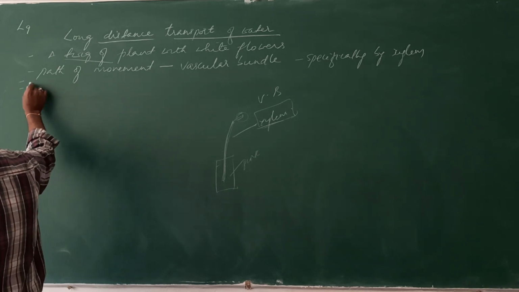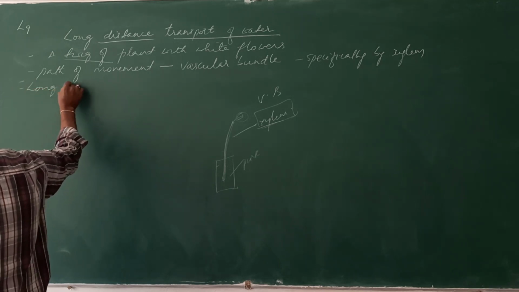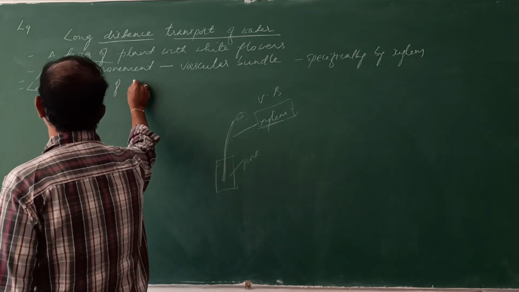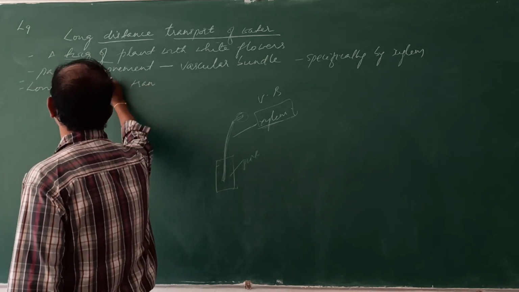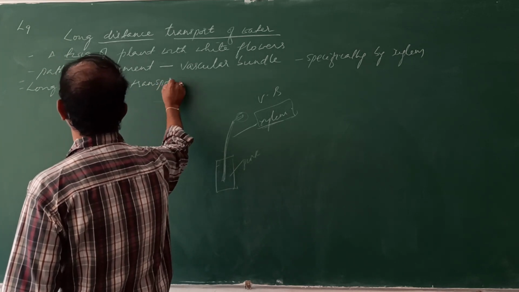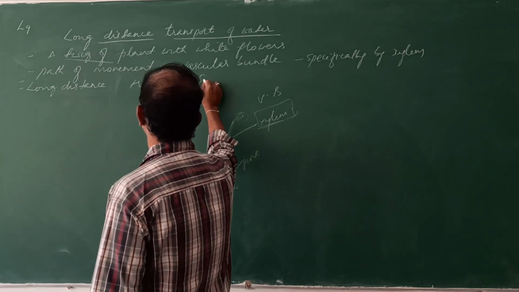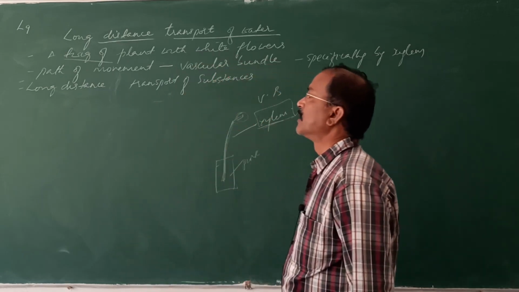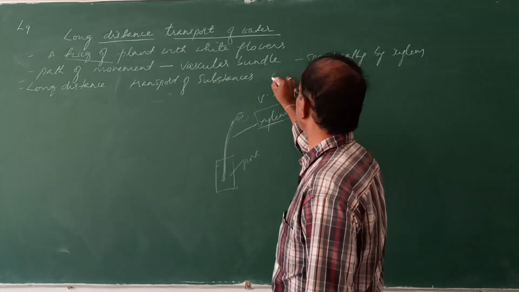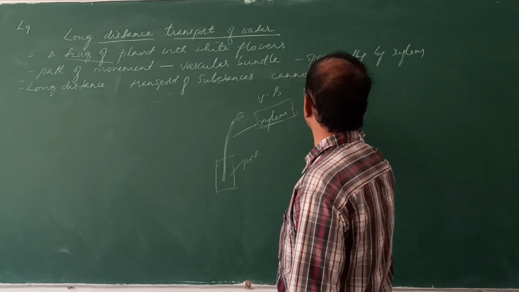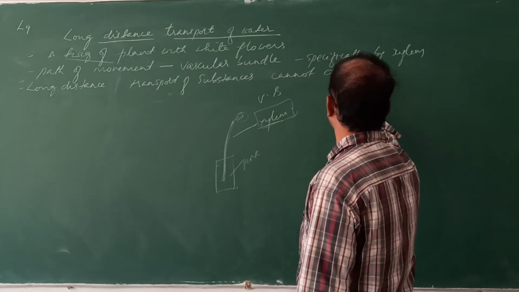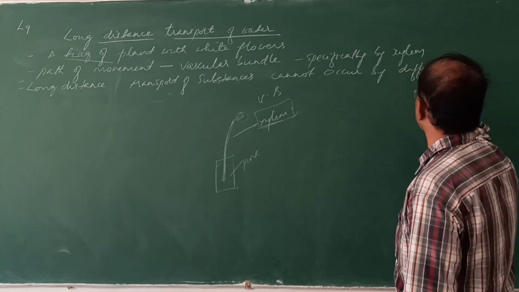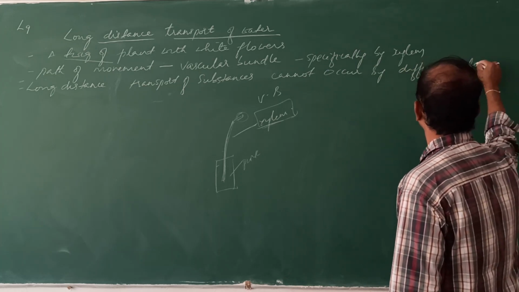So long distance transport of water is there, no? Long distance transport of substances cannot occur by diffusion alone.